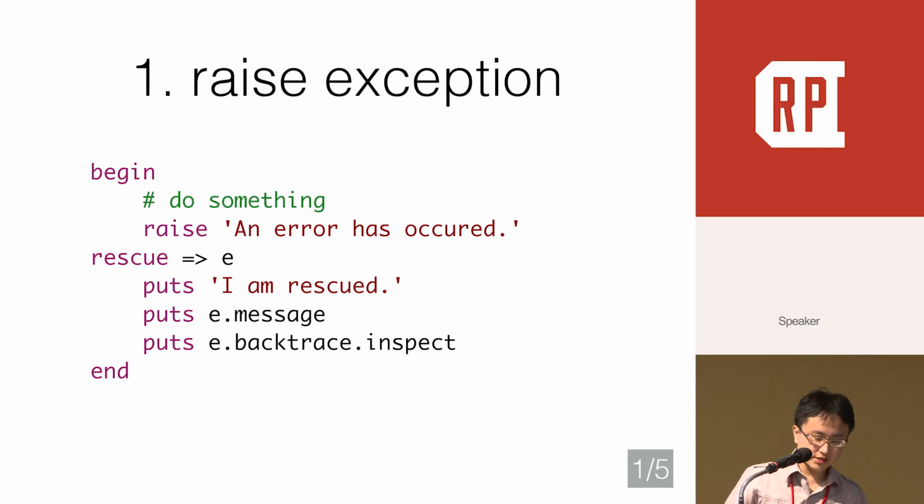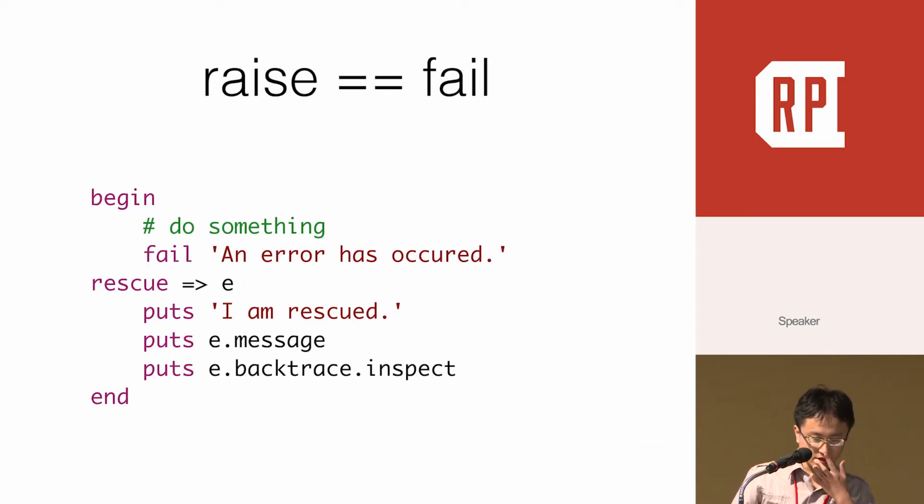So most modern languages have exception handling, like Java, C#, PHP, Python, and of course, including Ruby. Well, except Golang, that is another story. So this is the basic exception handling syntax in Ruby. I think most of you already know it. The raise method will disrupt the flow and jump to the rescue part. One thing you probably don't know is that the fail method is also the same as the raise method.